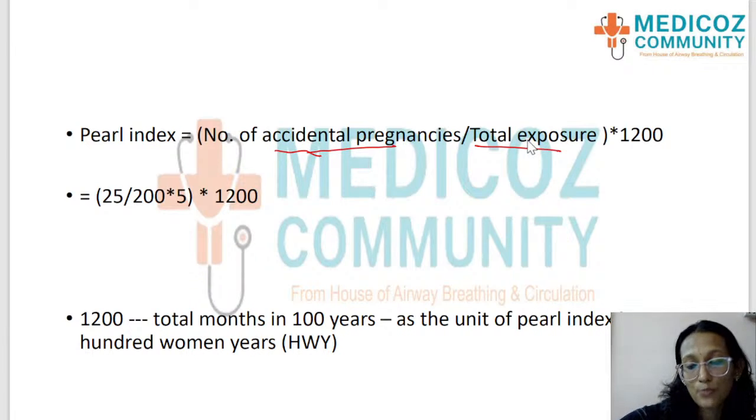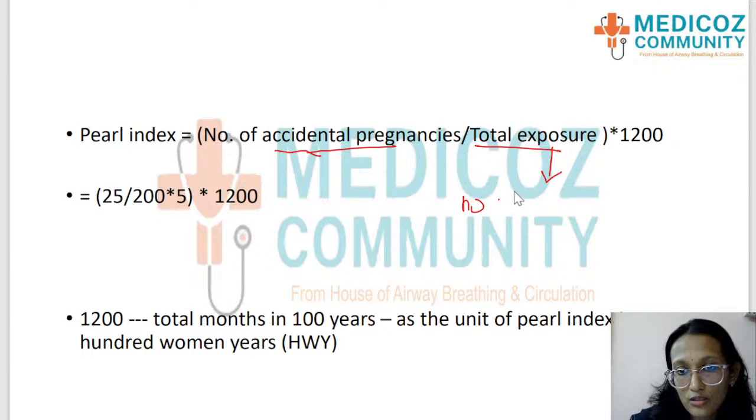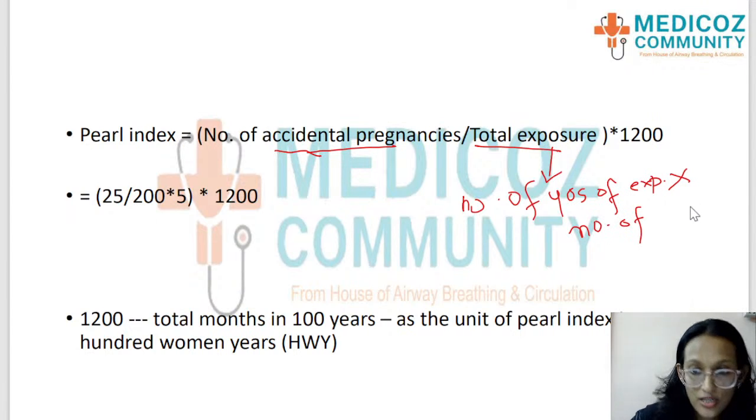So total exposure will be obtained by multiplying the number of years of exposure into the number of couples who have been exposed. Okay, so number of couples who have been exposed.